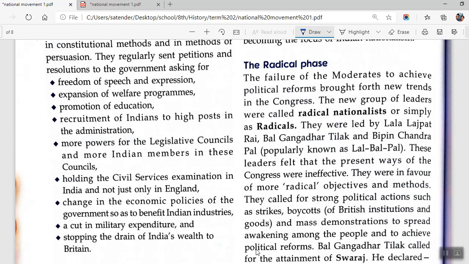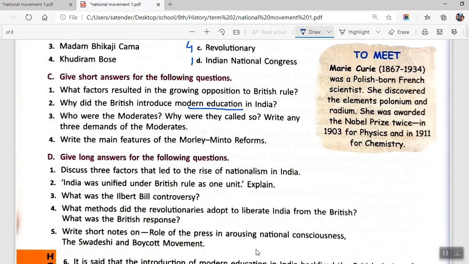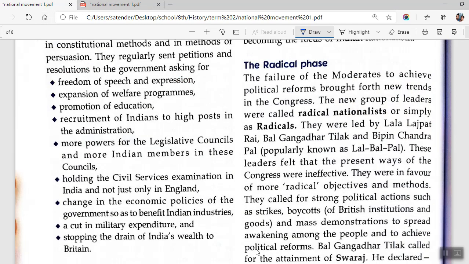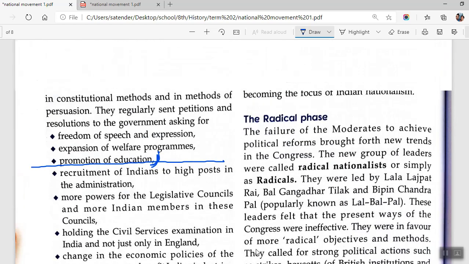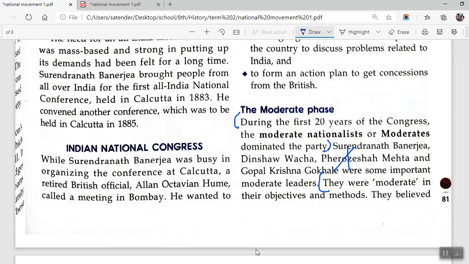And then we are to write three demands, I suppose. Three demands of the moderate. So resolution asking for, then you will be writing these first three demands, and till this point you will be writing this answer. So I'm repeating it again. Who are moderates? We don't have any specific answer, but the answer to this also comes into this one.